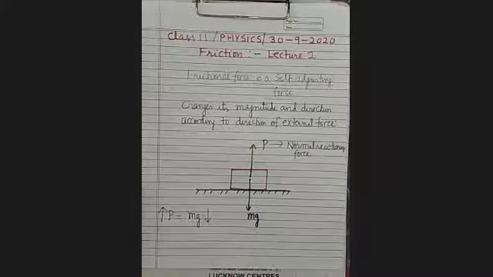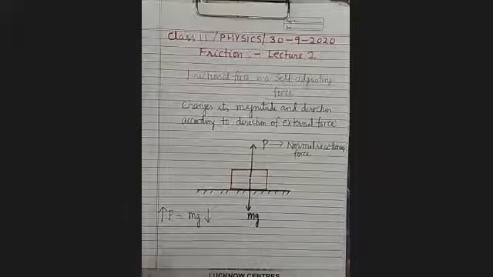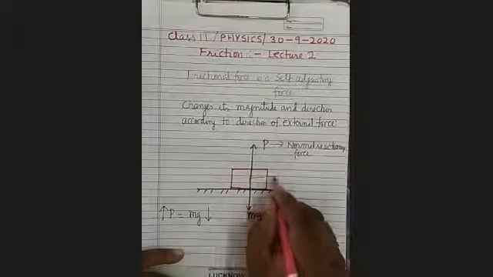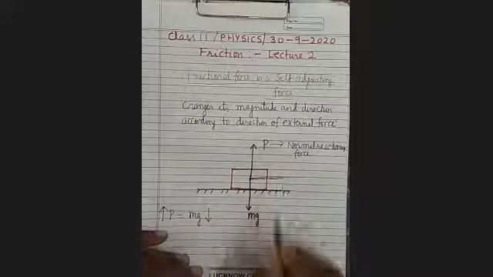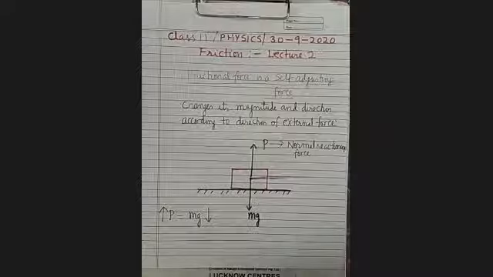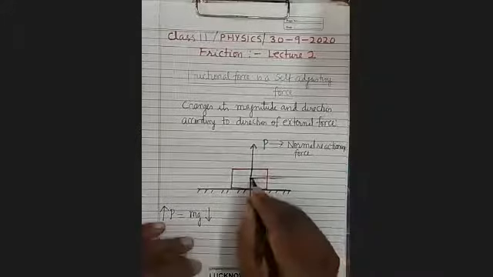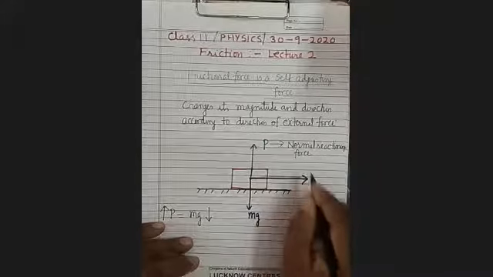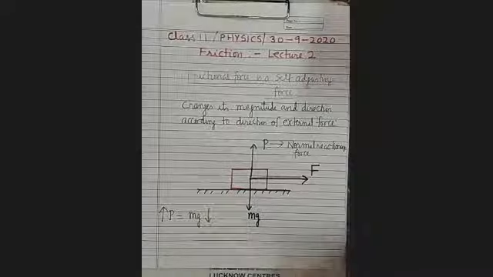Now, if we apply an external force on this body and the body does not move, see here, I have applied an external force here, but the body is not moving. The external force has been applied in this direction, but the body is not moving.